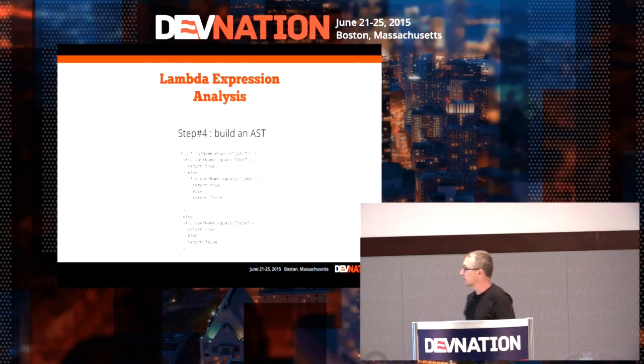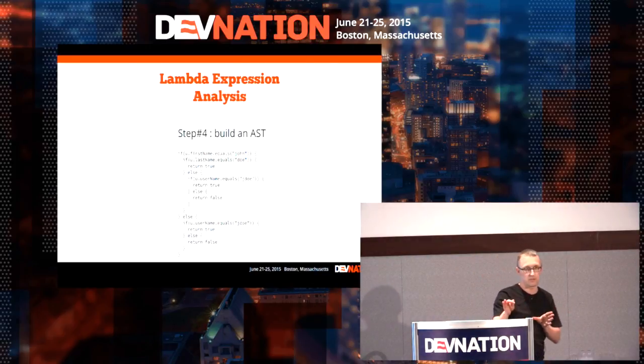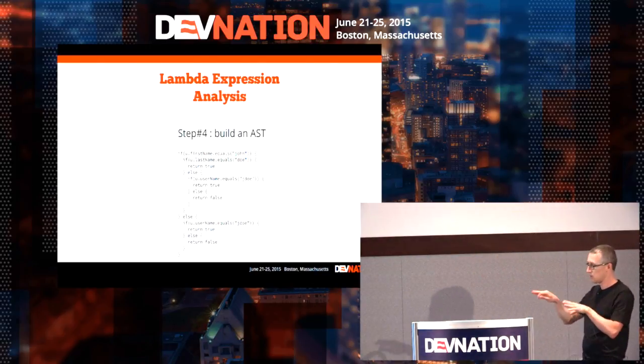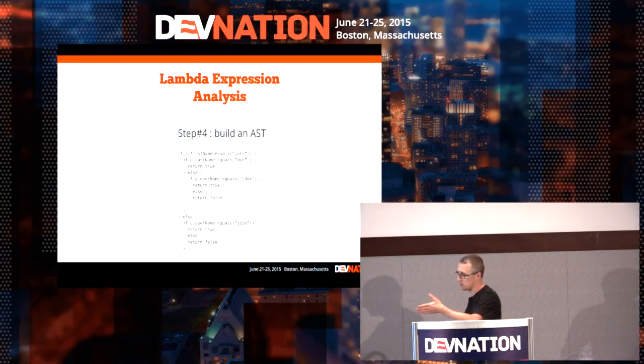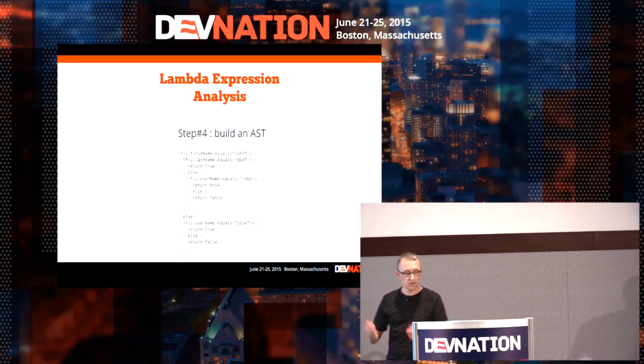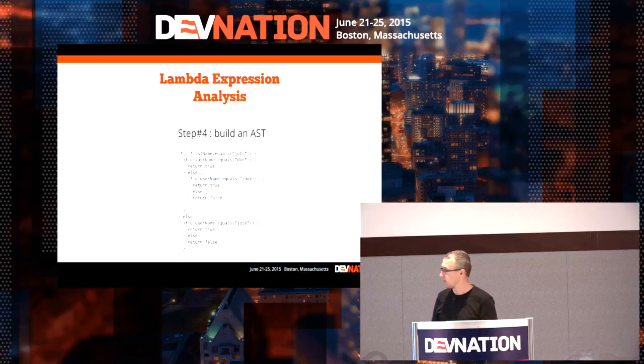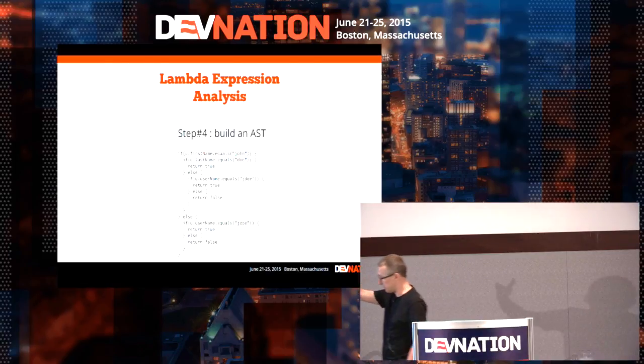So we can build something like an abstract syntax tree while reading everything and trying to understand, following the branches. If something matches, something is equal, something is not equal, the compiler, oh no, not the compiler, sorry, the runtime is going to execute and follow some branches. And so from this kind of thing, we can build an abstract syntax tree, which is something like this, which is actually what would be executed.